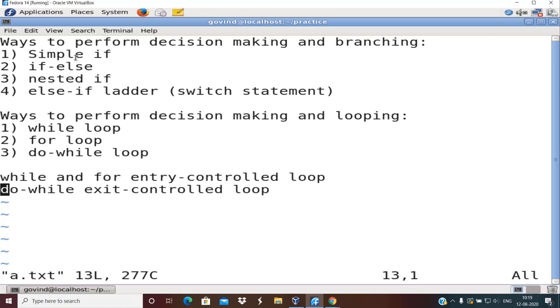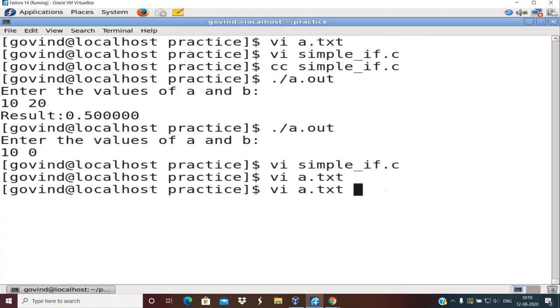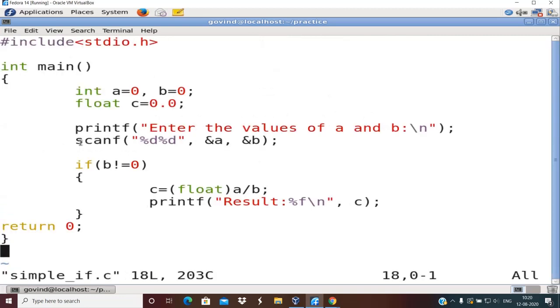So what do I mean by that? Here, what if the value of b is equal to 0? This program doesn't take any steps or measures when b equals 0. It simply ignores that condition. If I enter b as 0, it doesn't perform any of the operations, and it doesn't display that division is not possible, right?